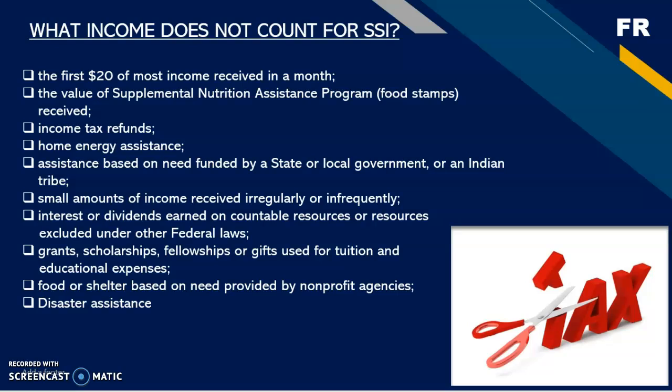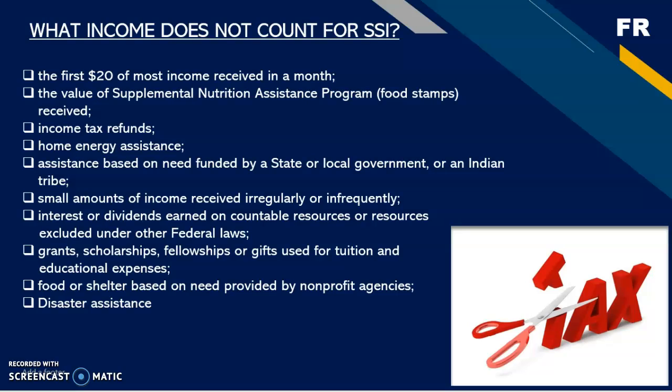What income doesn't count for Social Security? The first $20 of most income received in a month, the value of Supplemental Nutrition Assistance Program (SNAP) food received, income tax refunds, home energy assistance based on need funded by a state or local government or an Indian tribe, small amounts of income received irregularly or infrequently, and interest or dividends earned on countable resources or resources excluded under other federal laws.